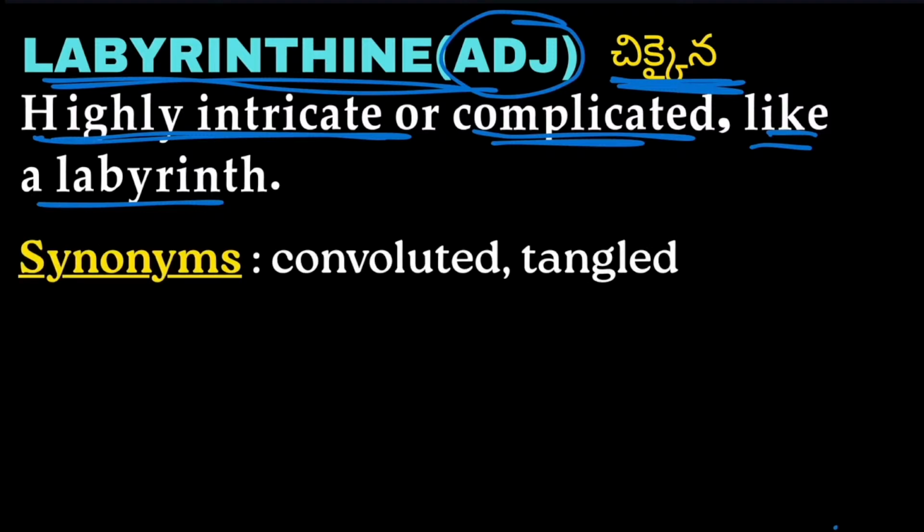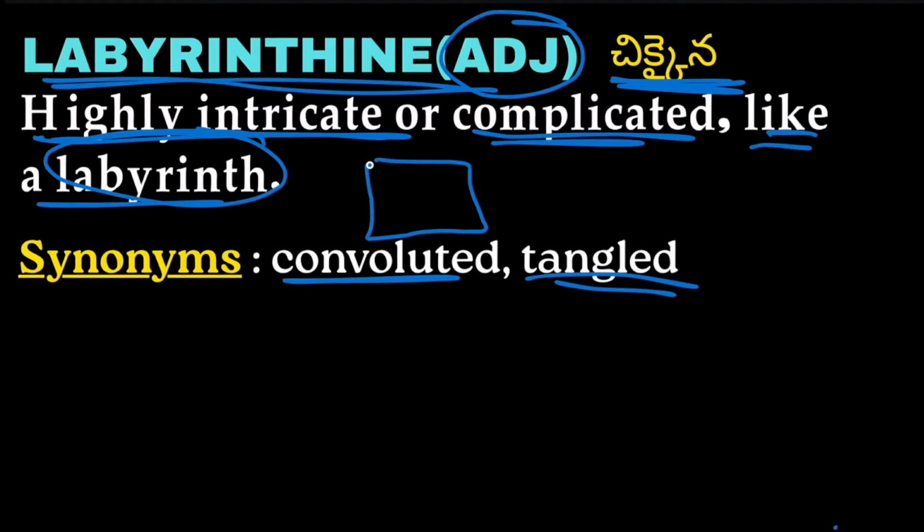Then synonyms we have convoluted, tangled. Convoluted and tangled. Generally, a labyrinth is a complex structure with intricate paths. So labyrinthine means highly intricate or complicated, like a labyrinth, and it means getting puzzled.